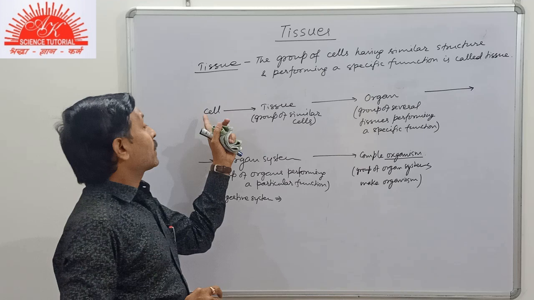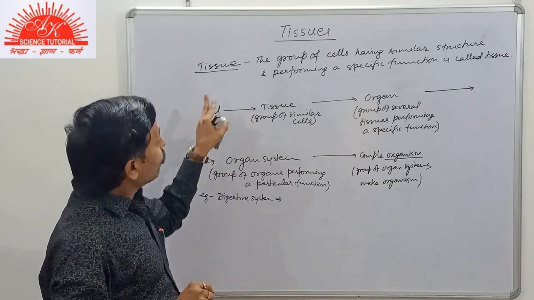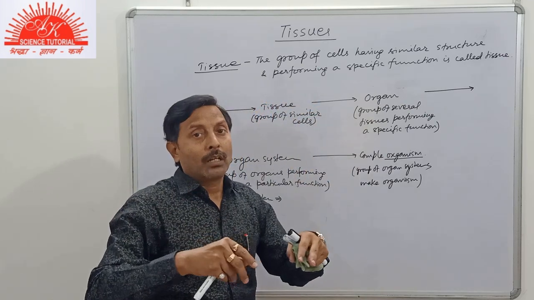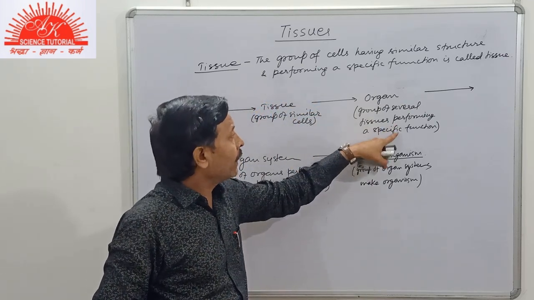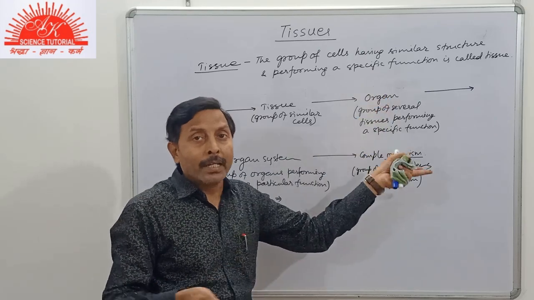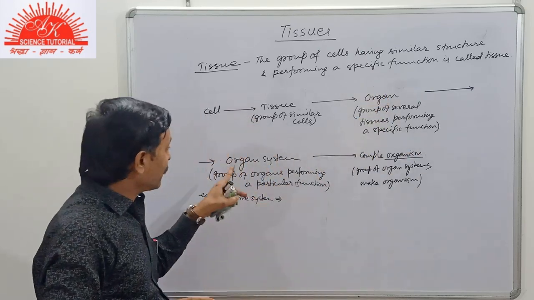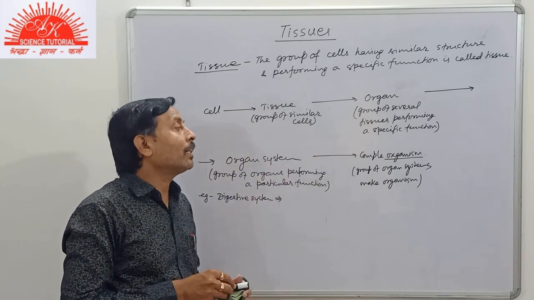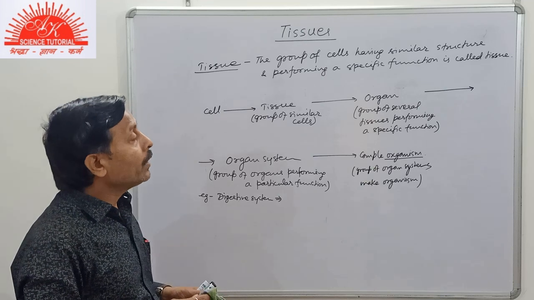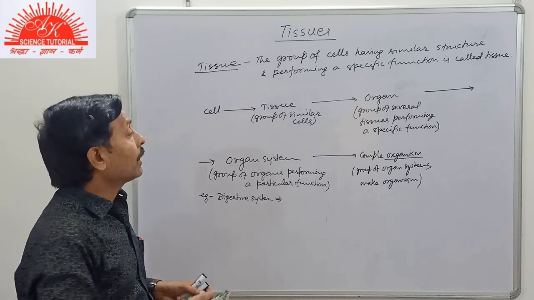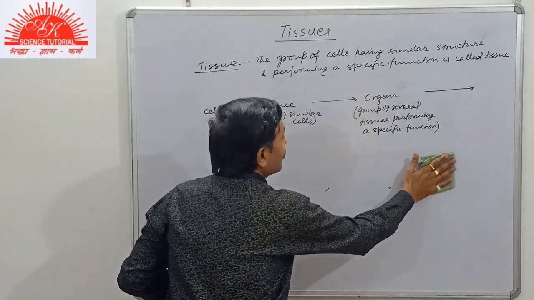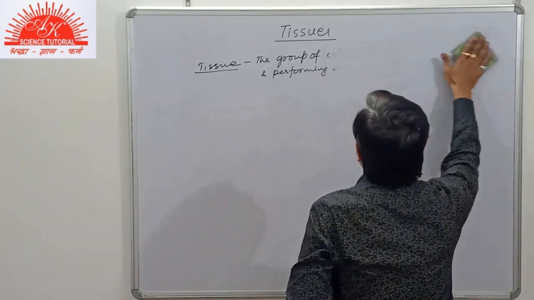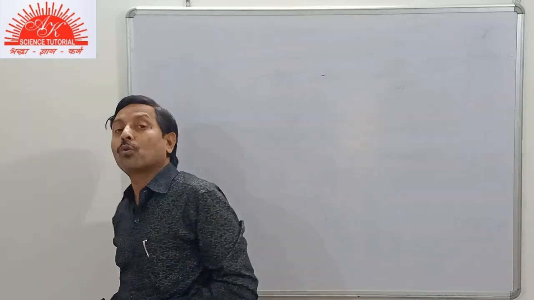So this is the hierarchy in the growth of a multicellular or complex organism. Again remember, the cell is the single unit, a group of similar cells makes tissue, and when many tissues combine to perform a specific function, it is called an organ. Many organs combine to form an organ system, and many organ systems together make an organism. Like if we are human beings, complex organisms, then we have many organ systems like the digestive system, excretory system, nervous system, circulatory system, reproductive system, and so on.